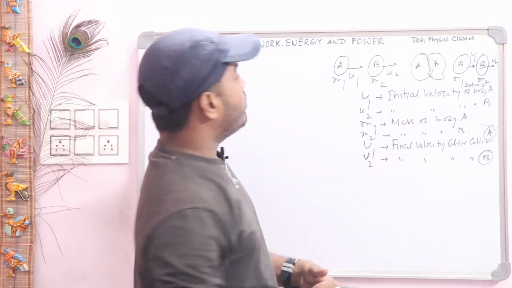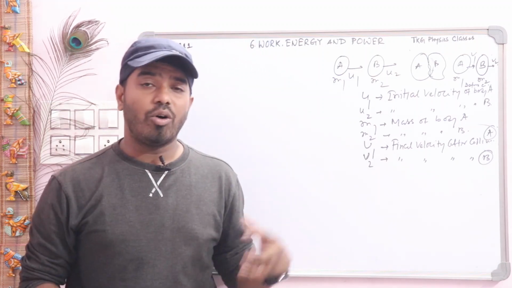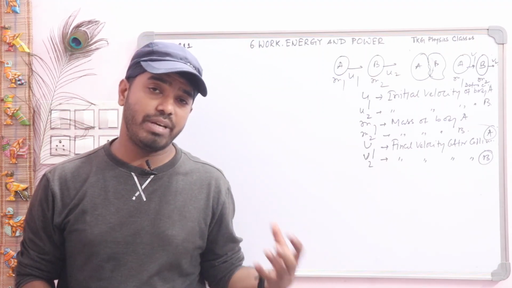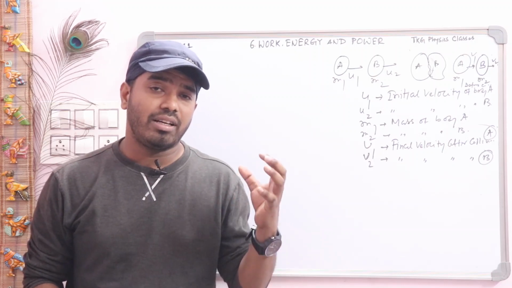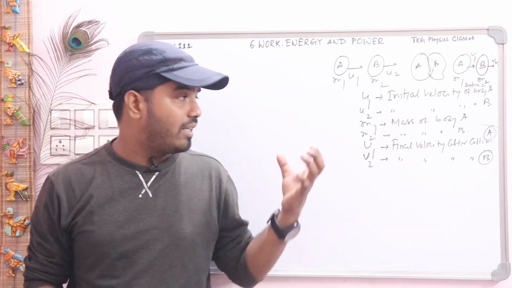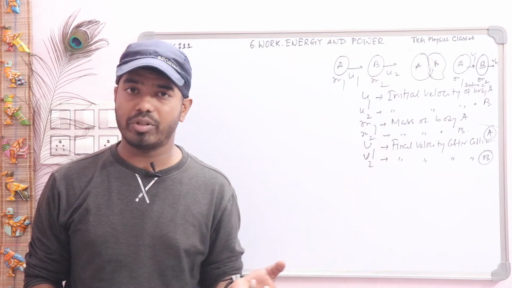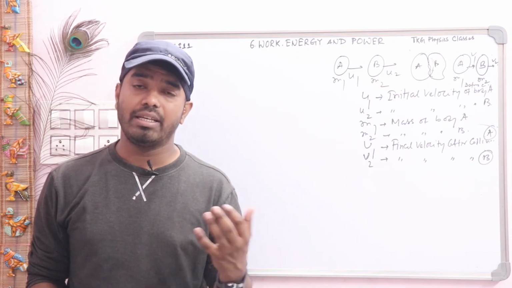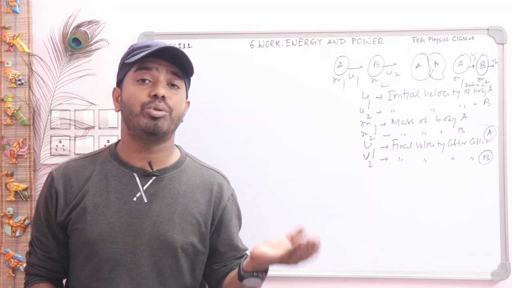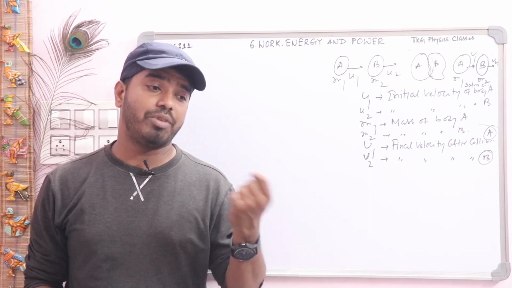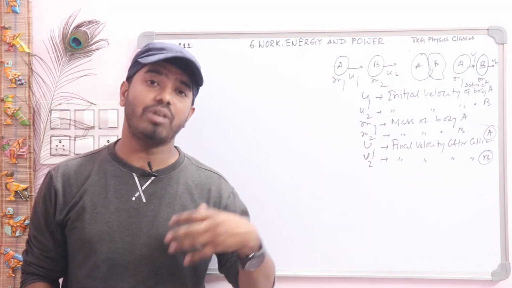Now all types of collision are based on the concept of momentum, and in the case of elastic collision we also know the kinetic energy concept. So we will apply the conservation law, that the momentum before collision is equal to the momentum after collision.